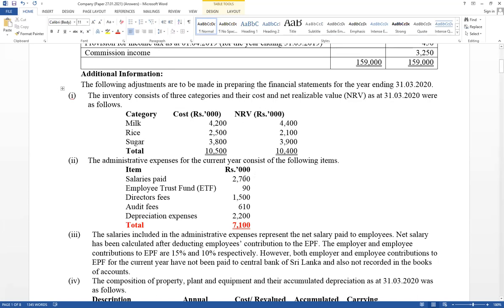Therefore, there is an adjustment available here. Think about how much should be adjusted. Already administration expense includes 2,700. But think about how much should be included.